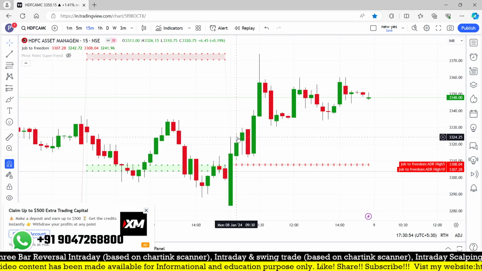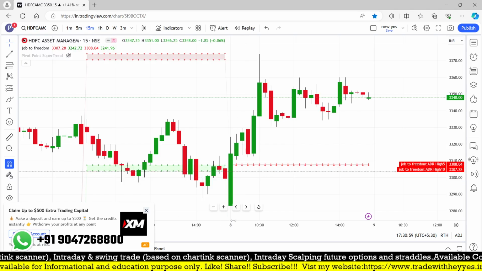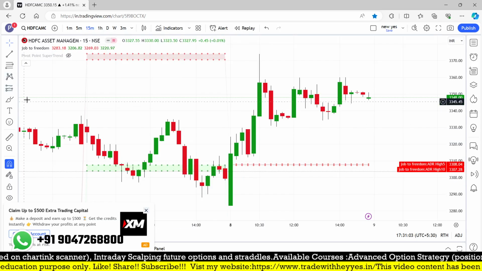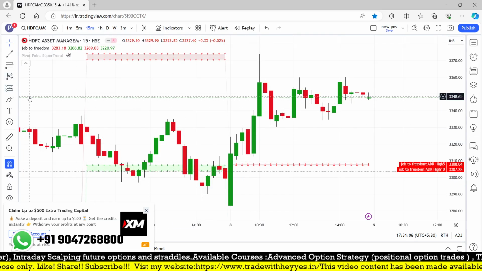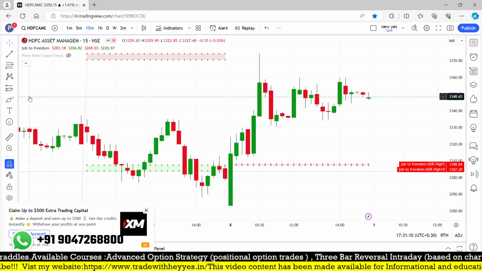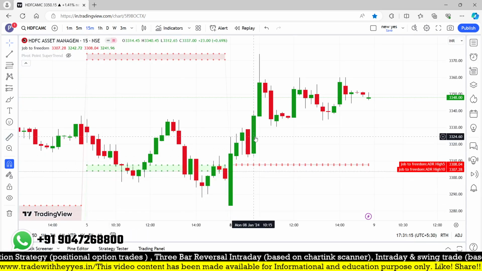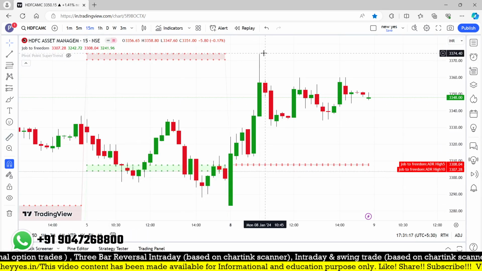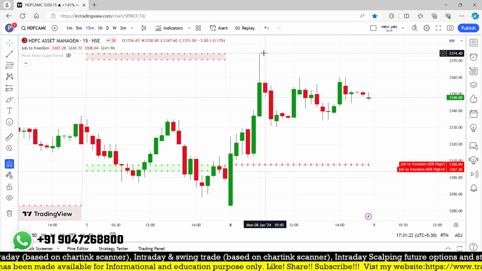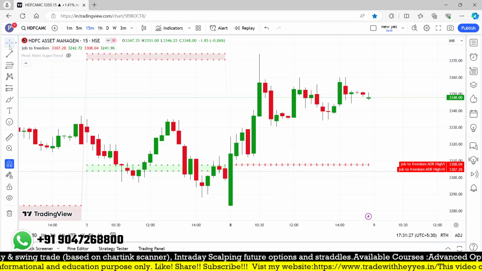Where I keep my entry point is 3000 to 325, and the stop loss below is 3307, so maybe a 20 point risk. That was a great opportunity. You need to analyze on the live market which one to go for. You may ask whether you can go for all the stocks, but not like that. You need to plan with your risk and reward. Here it is just giving a 20 point risk and it went up to about 50 points, so from 3 to 50, almost 1045. That was happening and it gave a very good result.